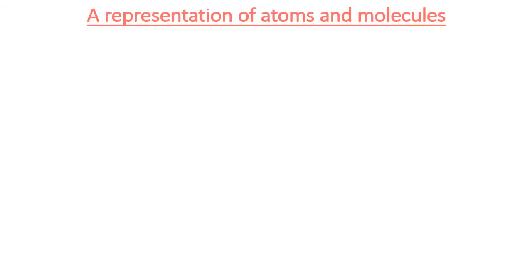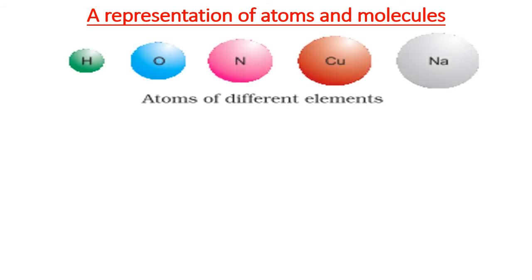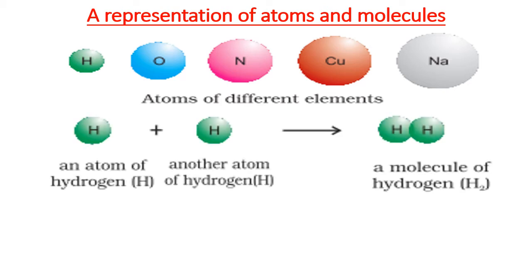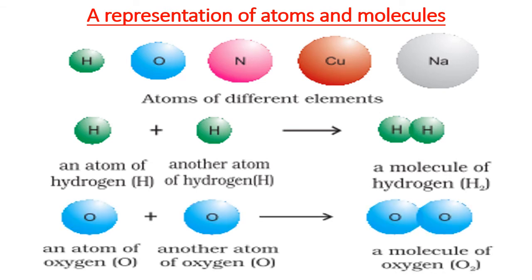Let us know about representation of atoms. Atoms of hydrogen, oxygen, nitrogen, copper and sodium can be represented like this. And a molecule of hydrogen is formed by the combination of two hydrogen atoms. Similarly, a molecule of oxygen, that is O2, is formed by the combination of two oxygen atoms.